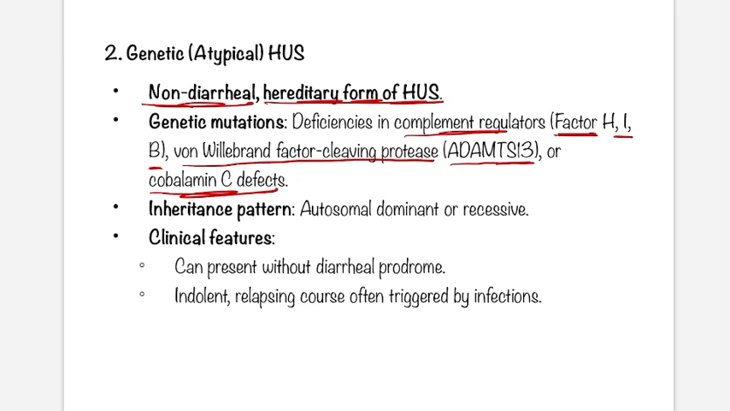These are very important from the exam point of view: complement regulator factors H, I, B, von Willebrand factor cleaving protease ADAMTS13, or cobalamin C defects. Is this autosomal dominant or recessive? It is both. It can behave as autosomal dominant and autosomal recessive. Clinical features can present without a diarrheal prodrome, but it can be triggered by infection. So atypical HUS is not per se due to infection, but it might get triggered by infection.